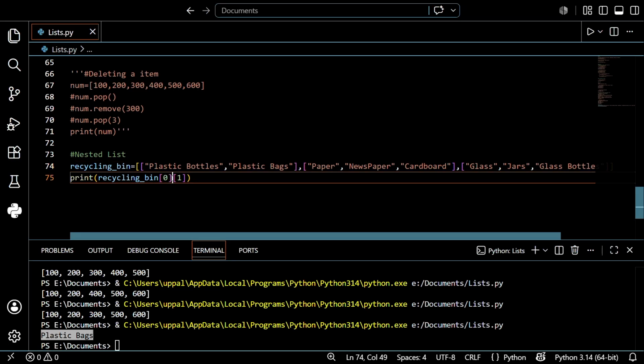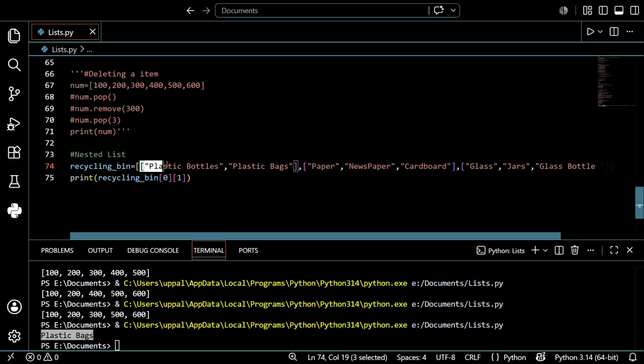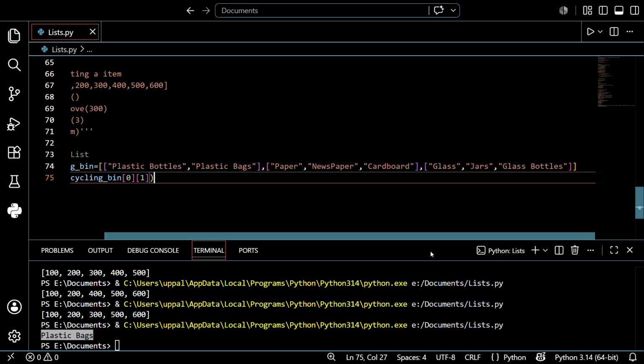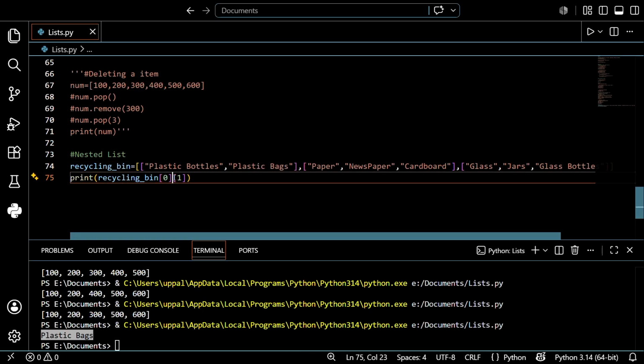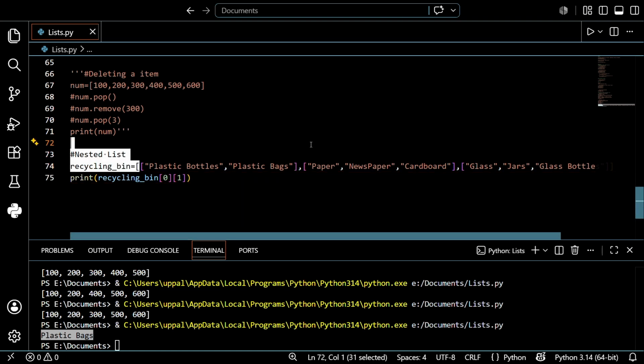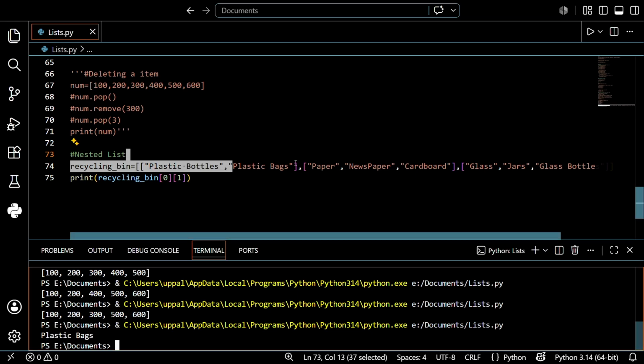See what is printed: plastic bags. So the first index goes to a particular list. This is the 0 list, this is the first list, and this is the second list. This is the location of that. In that, I want to print the particular value, so it gives the particular location. So using the particular list and the particular location of the value, I hope you understand that. Just giving the 0 list, first value, it printed plastic bags. I hope you understand. Like that you can use it. Similarly, you can insert the values, or you can delete the values and everything.